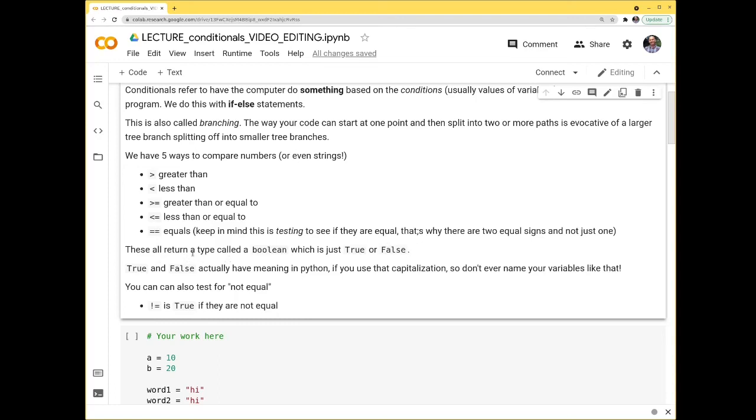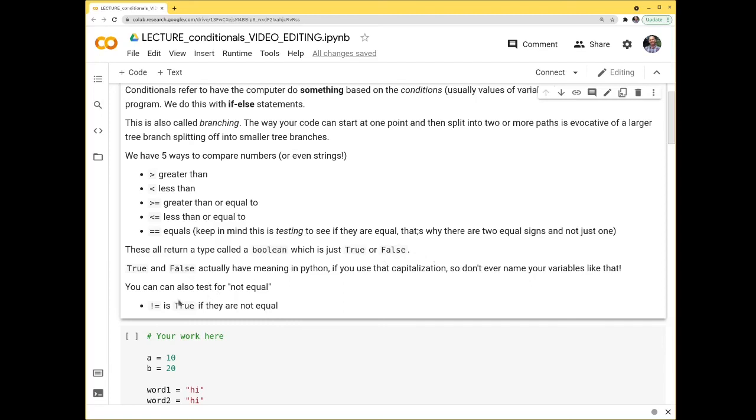Now this returns a data type. It's not an integer, it's not a float, it's not a string. It's called a Boolean. And this Boolean takes on one of 2 values, true or false. And you'll find that you can actually turn these into integers where true is 1 and false is 0. Now, true and false actually have a meaning in Python. So if you use this capitalization and you spell out True, that means something to Python. You should never name your variables true or false.